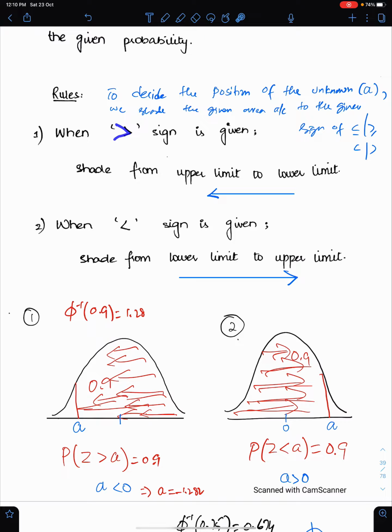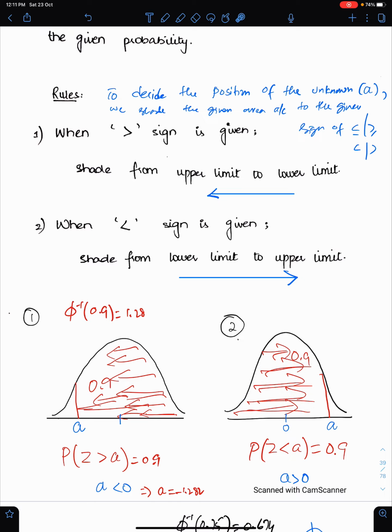Now, for the greater sign or greater equal, they both mean the same thing. For this sign, we shade the given area from upper limit to lower limit. This is the upper limit and this is the lower limit. We shade area in this way, from upper to lower. We have the greater sign, so we shade in this direction because this is the inverse normal. For this sign, we shade the area in this direction from lower limit to upper limit, like this.